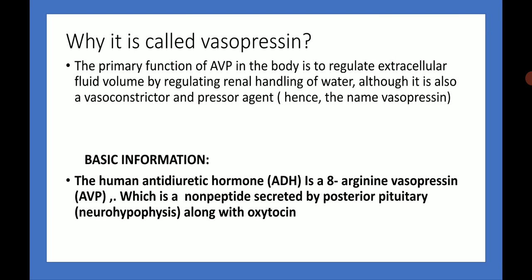Why is it called vasopressin? The primary function of vasopressin in the body is to regulate extracellular fluid volume by regulating the renal handling of water, although it is also a vasoconstrictor and pressor agent. That's why it is called vasopressin. Some basic information: human antidiuretic hormone ADH is 8-arginine vasopressin, which is a peptide secreted by the posterior pituitary (neurohypophysis) along with oxytocin.